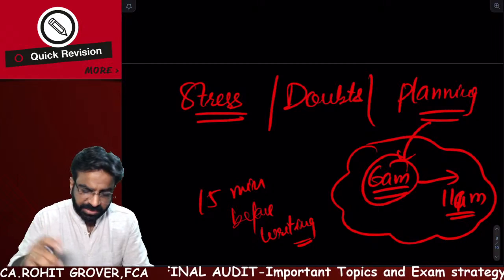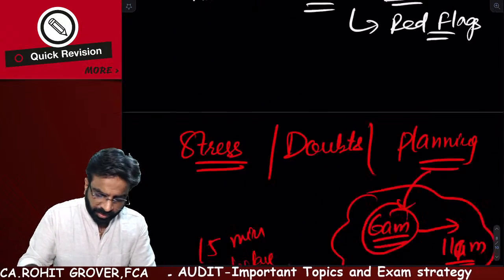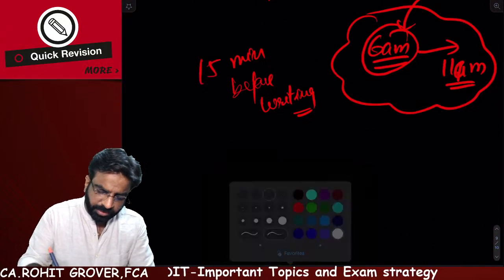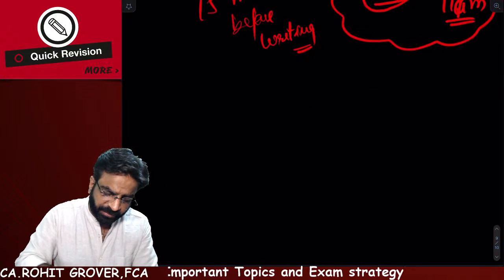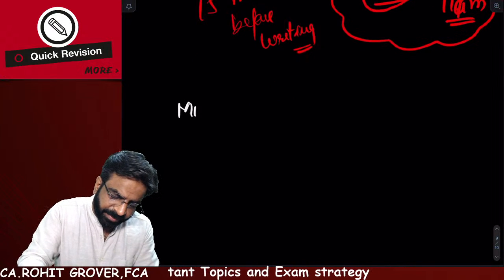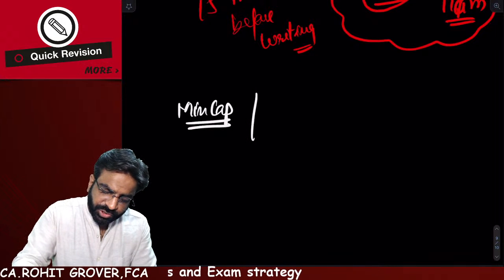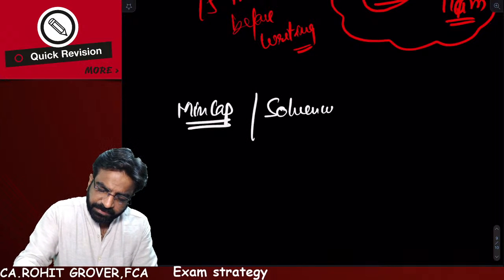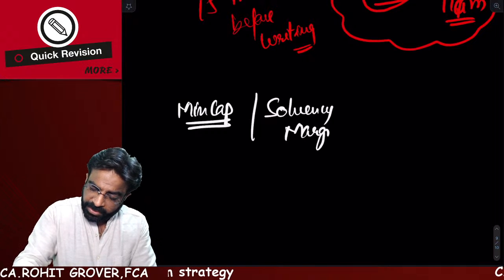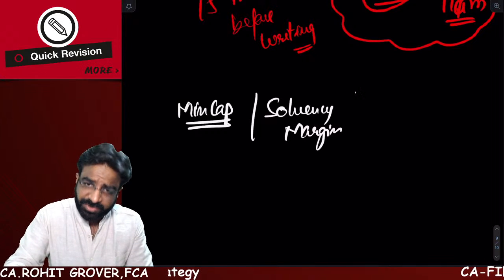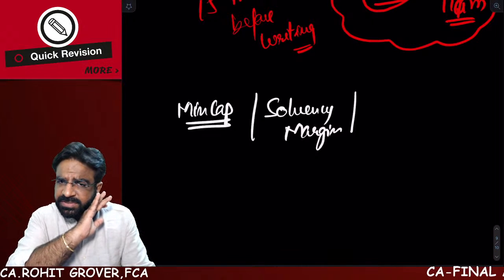In the insurance chapter, let me tell you the major topics. First of all, the insurance company's minimum capital requirement case that you have to do. The insurance company's solvency margin, that topic is very important. I can tell you the main topics which you should stress upon. Remaining everything is useless.